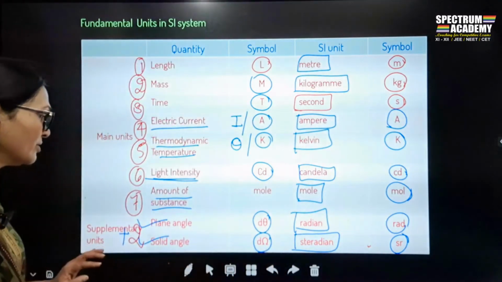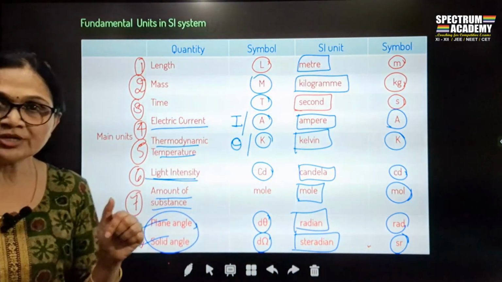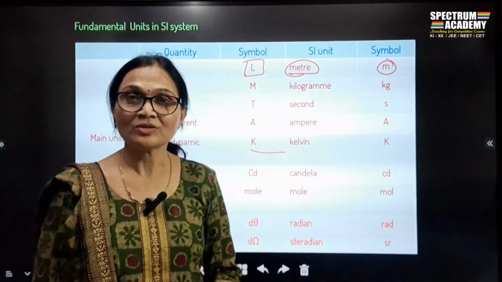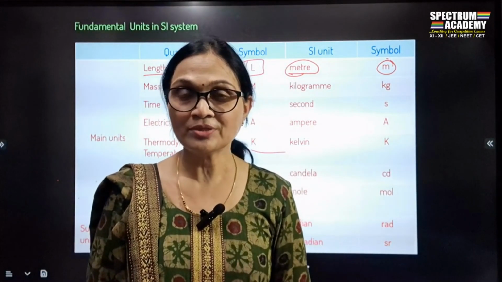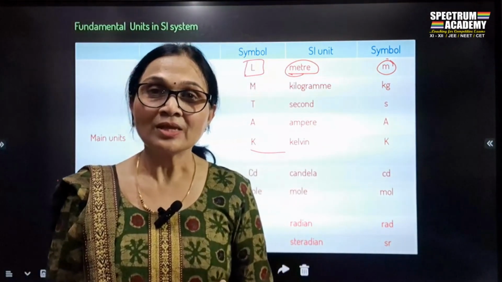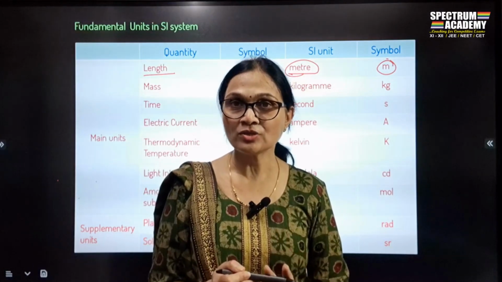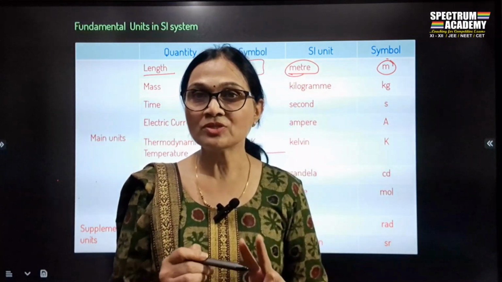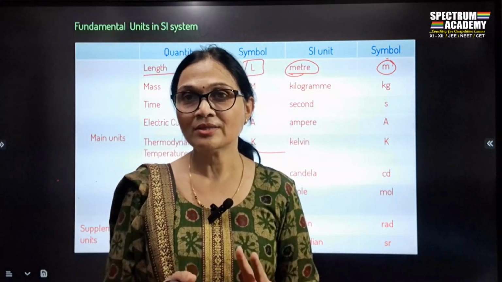Now we will deal with what is the meaning of a plane angle and a solid angle. We'll only deal with that and we'll finish it today. Okay, so today we have seen the 7 fundamental quantities along with the 2 supplementary fundamental quantities. In 2 supplementary fundamental quantities, we have plane angle and solid angle. So this we will be seeing in the next lecture, what is exactly the plane angle and the solid angle.